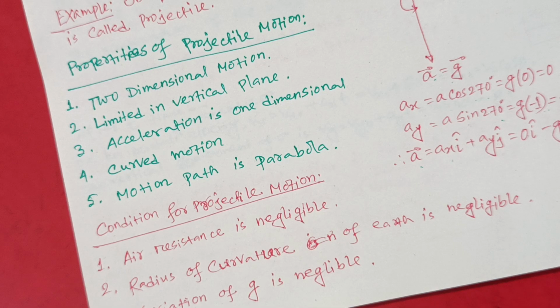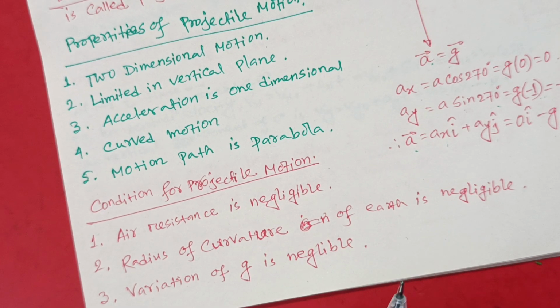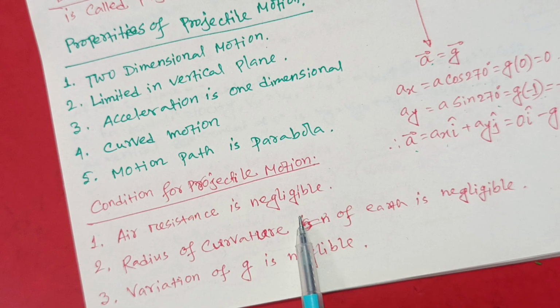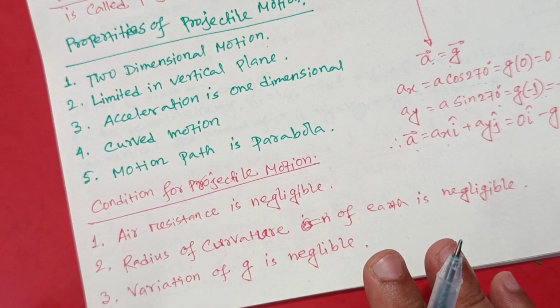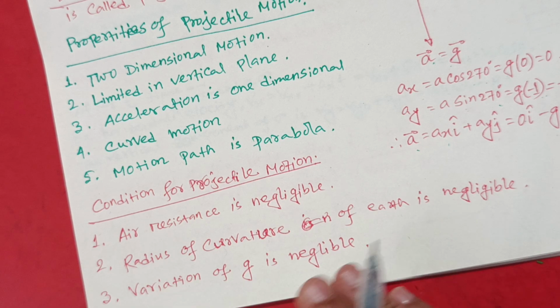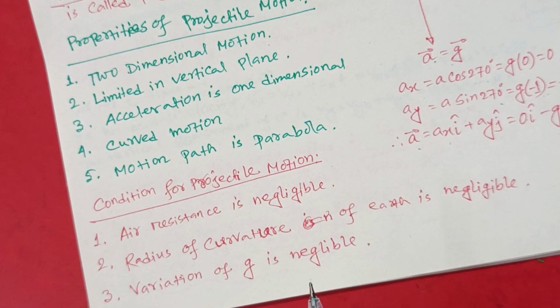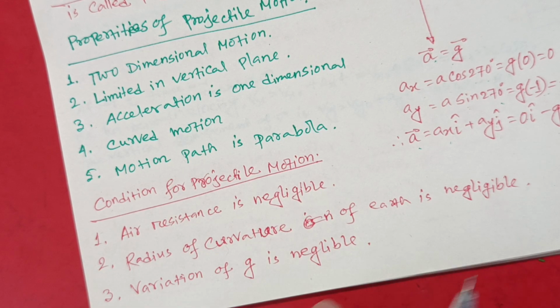Now, conditions of projectile motion. Which are the main conditions to meet a projectile motion? The air resistance is negligible or neglected. Air resistance will be zero actually. If there is air resistance, then the motion will be three-dimensional or something else. That is reverse swing motion.